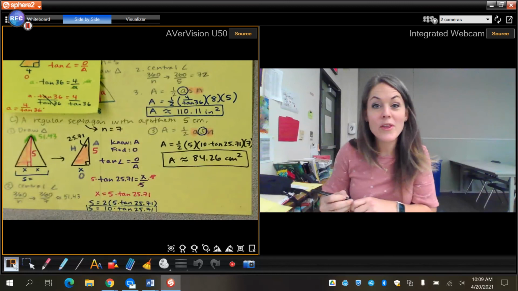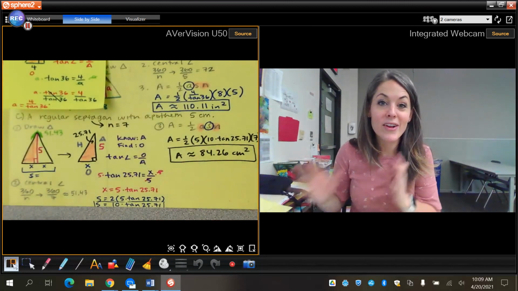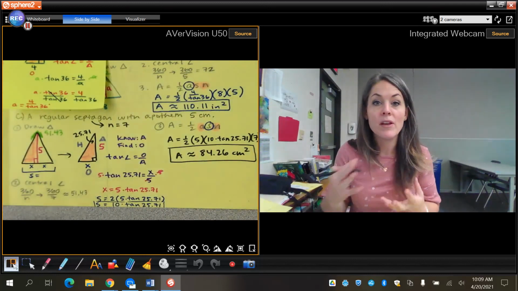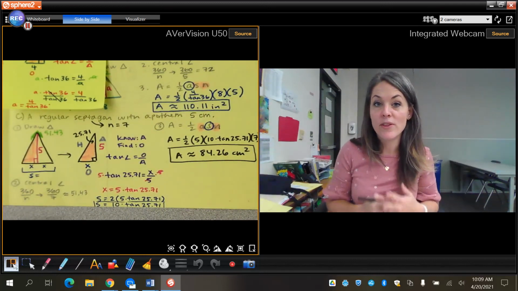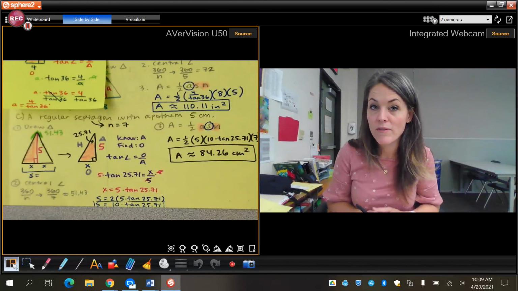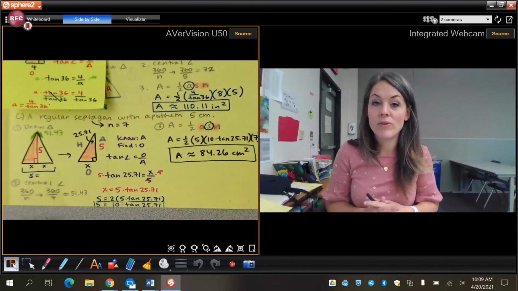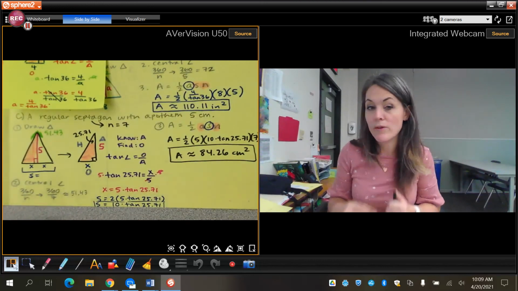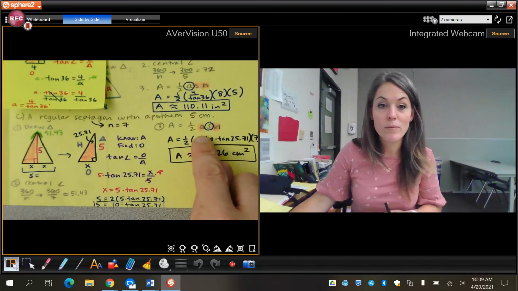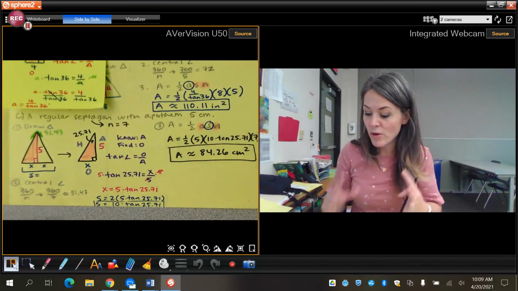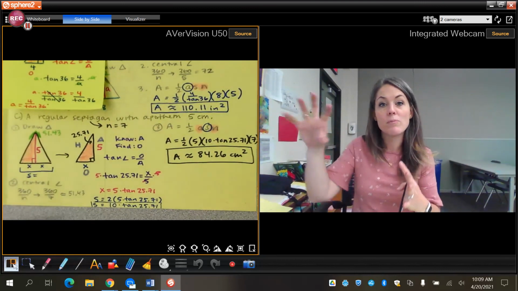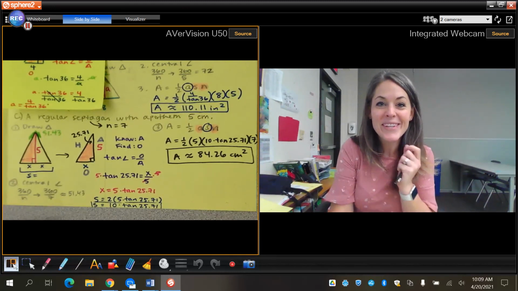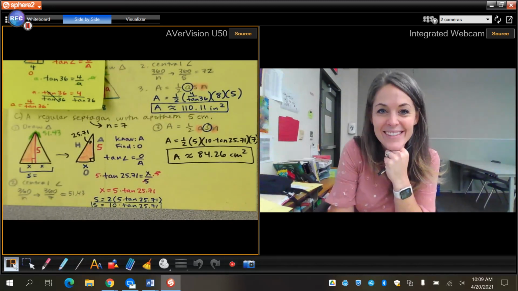Okay, so I know that these are a little complicated, but if you just stick with it and go step by step and use what you know from Unit 5, so in this case using trig to help you solve, last class was using special right triangles to help you solve. So you're going to have to use one or the other to help you solve for what you don't know until you can plug into this formula, which is ultimately finding the area of one triangle and multiplying it by the number of triangles there to find the overall area. Okay, we will continue to work on this in class, so stick with me.